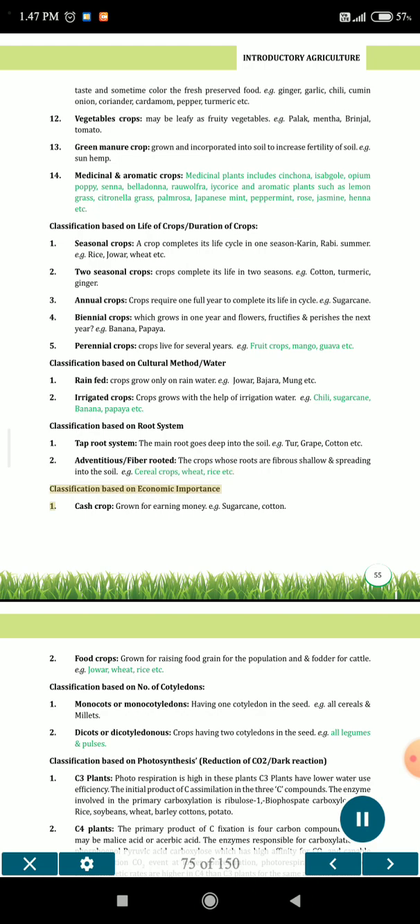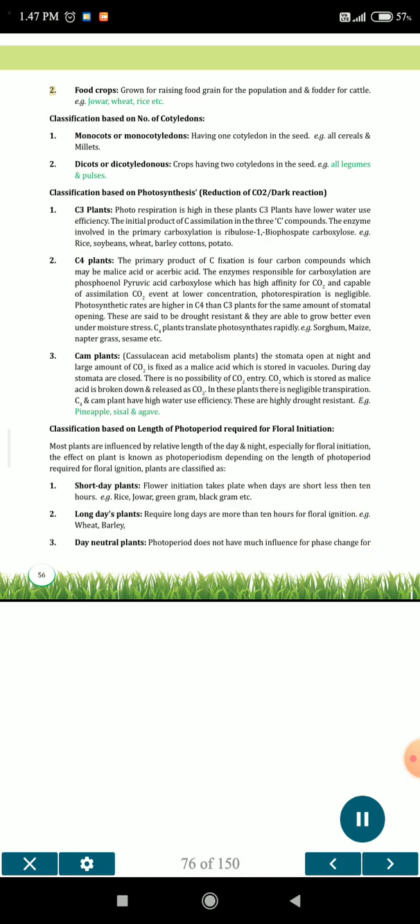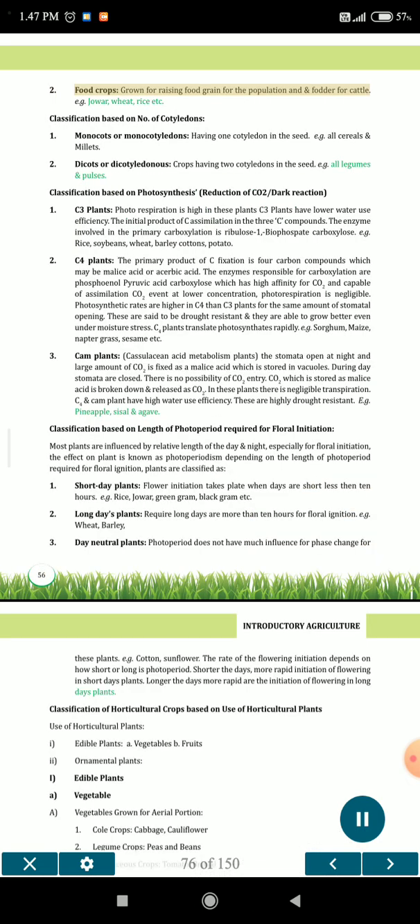Classification based on economic importance. 1. Cash crop: grown for earning money, e.g. sugarcane, cotton. 2. Food crops: grown for raising food grain for the population and fodder for cattle, e.g. jowar, wheat, rice etc.